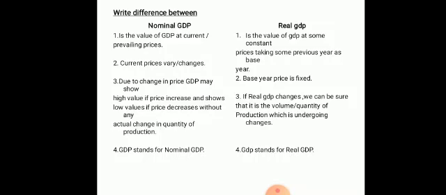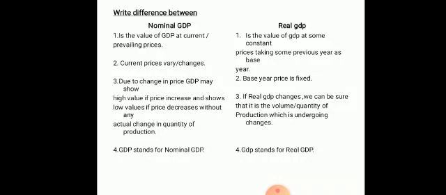Whatever goods and services are produced, they are to be priced or valued, and when you value those goods at current year prices, whatever the prevailing or market prices, today's price, then we call it nominal GDP.